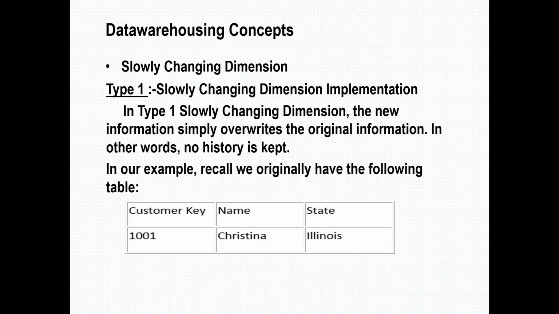Slowly changing dimension type 1 maintains only the latest record, the latest location of a customer. It cannot maintain the historical data. It will override the original information. It will update the existing data. So that means the earlier location details are gone. You cannot see where previously you stayed. Those details are all gone.